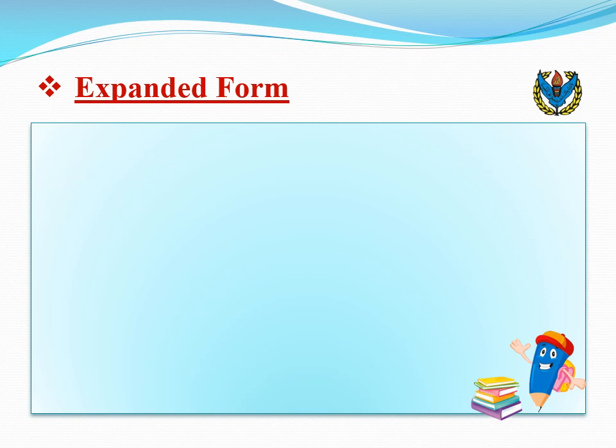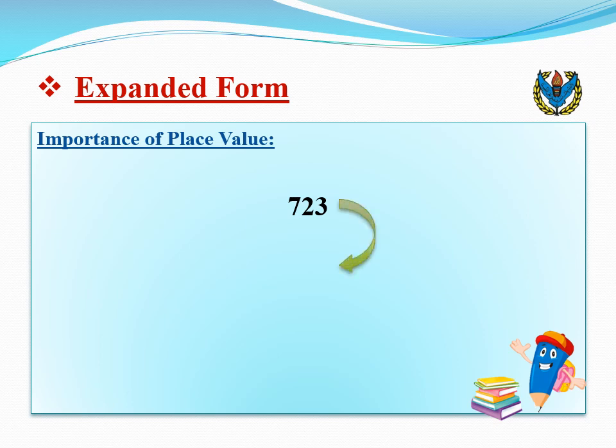Expanded form. To understand the concept of expanded form, we will review place value and find out how it's useful when writing numbers in expanded form. Let's consider the number 723. If we switch the digit around, we might get 327. Definitely not the same number.